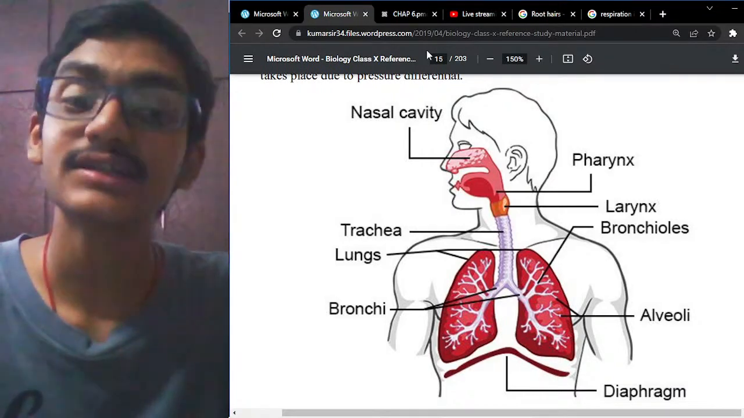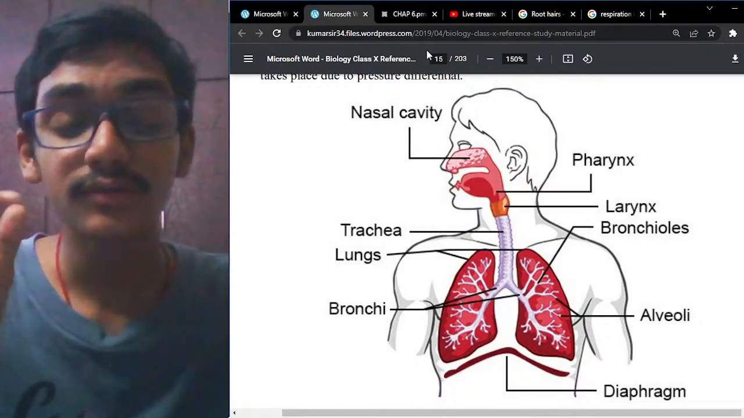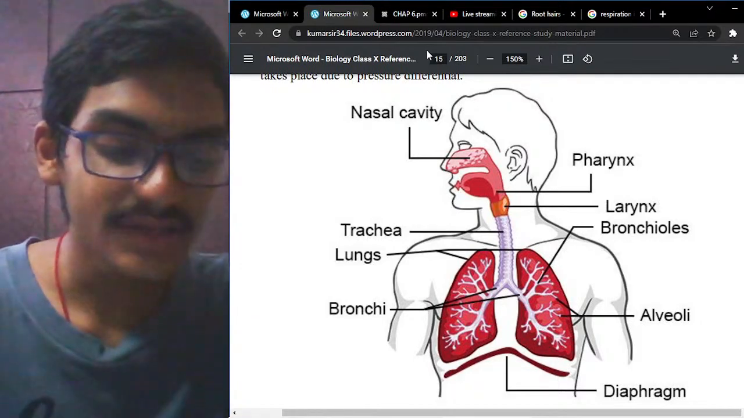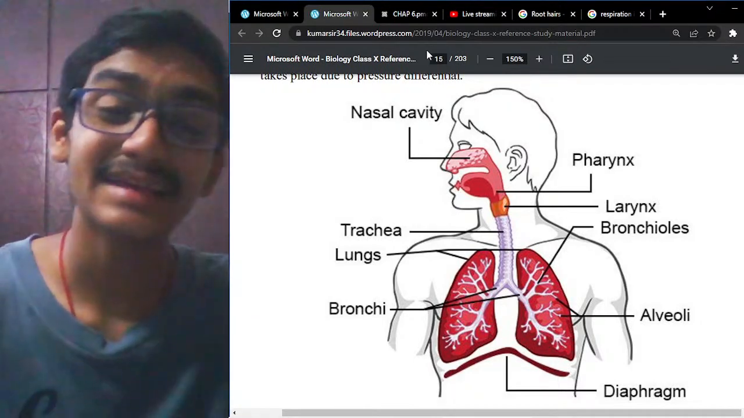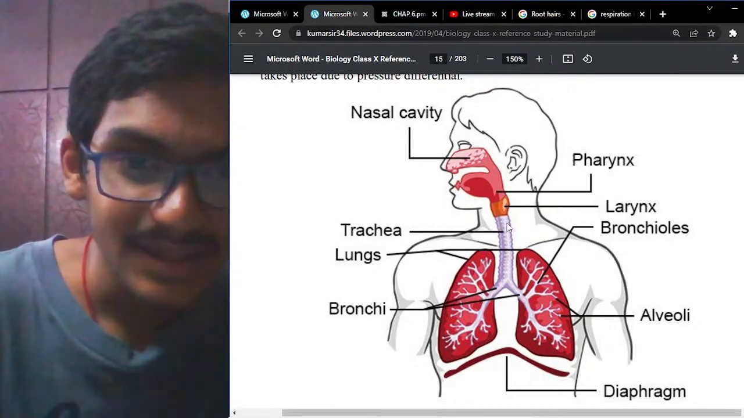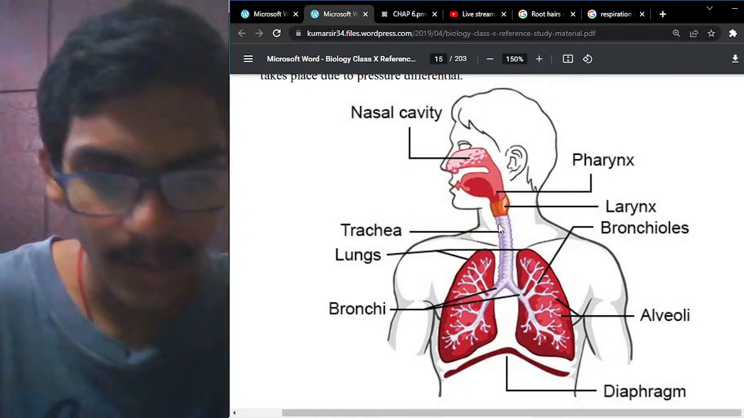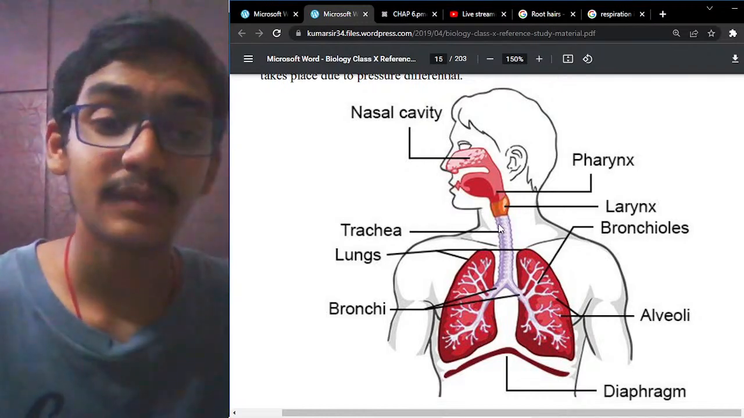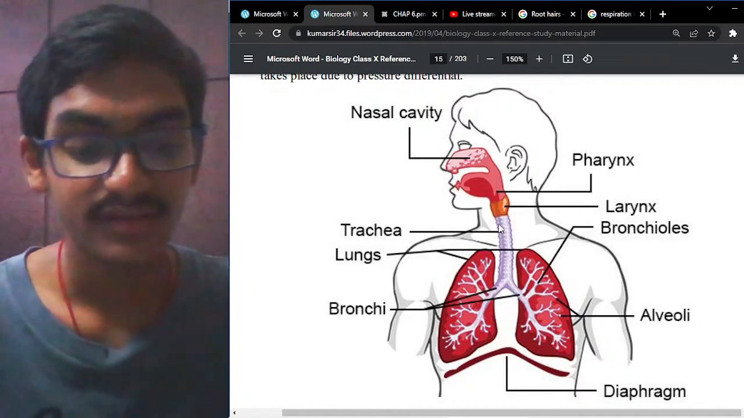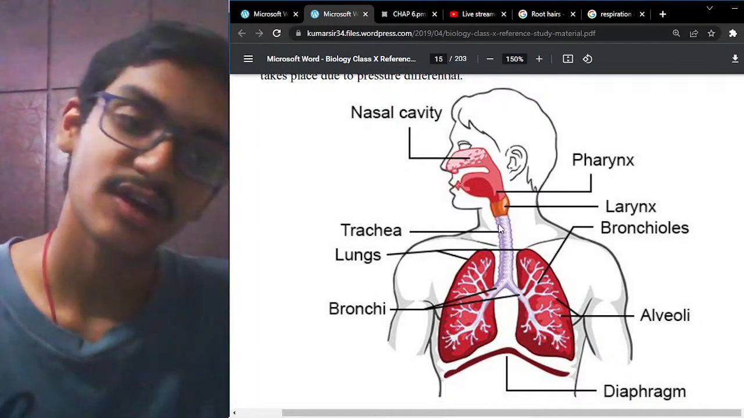Then the fifth one is the trachea. The main function of the trachea is that it is a windpipe. It has C-shaped rings of cartilage, around 15 to 16 in number. These help in not collapsing the air passage. They protect the air passage so that no kind of disturbance is created. That is the main function of the trachea.